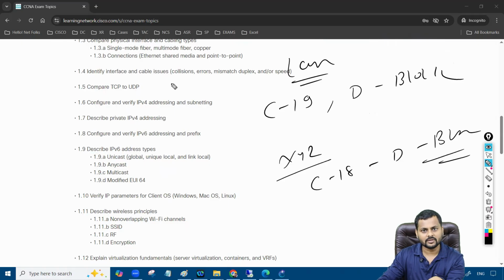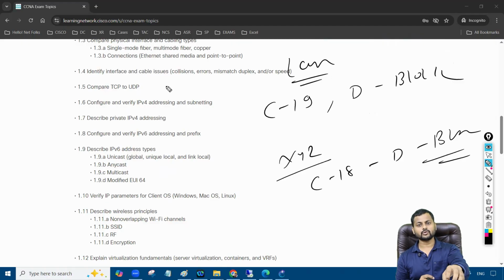Same thing happens in the networking world, whatever devices you see, right? If one device wants to communicate with another device, it has to have an address, and that address is called the IP address. IP is categorized in two ways, IPv4 and IPv6, right? It doesn't mean that we don't have IPv5 and others. We had them, but they were used only for experimental purposes.